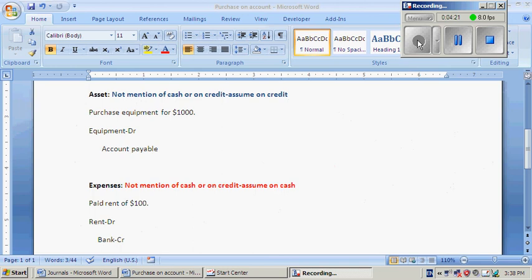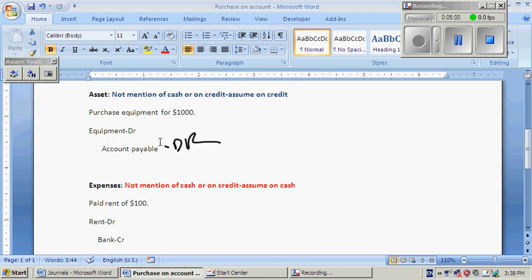You have to know also two things, like in asset, if not mention of cash or on credit, you have to assume it happens on credit. But on the other hand, in expenses, if not mention of cash or on credit, you have to assume on cash. Suppose on our first example, purchase equipment for $1,000. It didn't mention it's on account or on credit. It didn't mention anything. So the journals will be equipment debit, accounts payable credit.